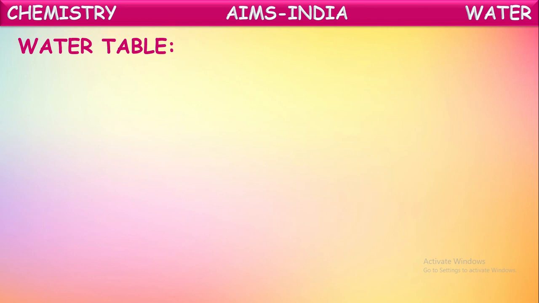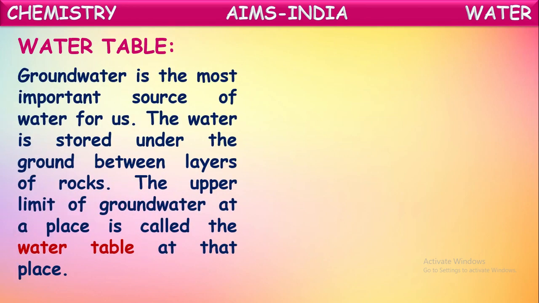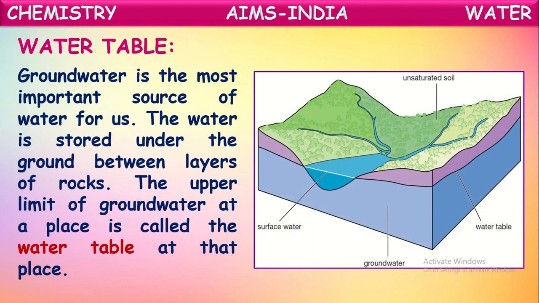So what is the water table? Groundwater is the most important source of water for us, isn't it? When it rains, water seeps into the layers of the earth and settles at the bottom. That we call groundwater, which we collect from the ground in different ways like digging wells, bore wells and motor pumps. By all this, we recollect this groundwater from the earth. So we can say groundwater is the most important source of water for us.